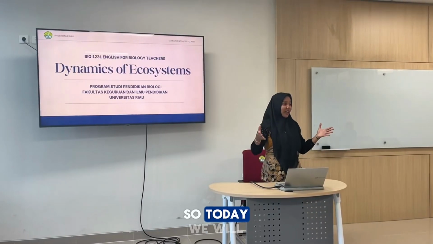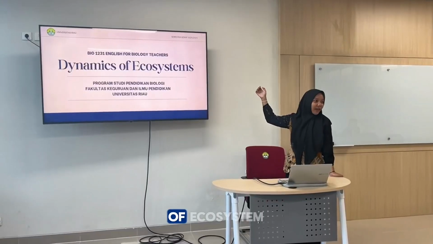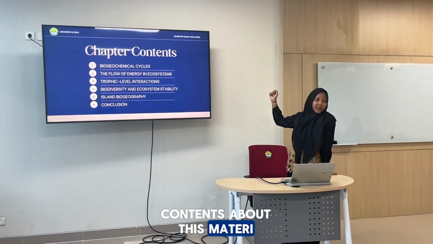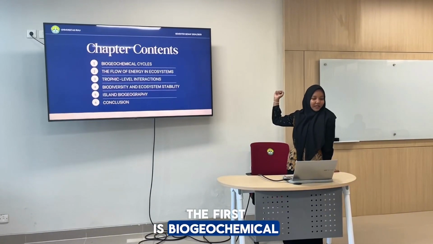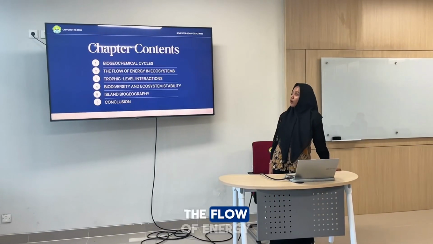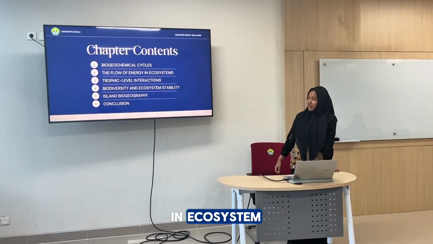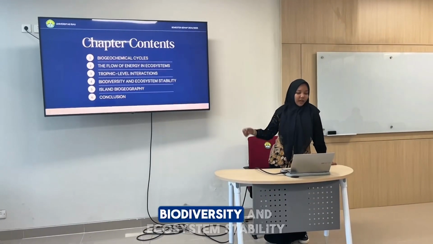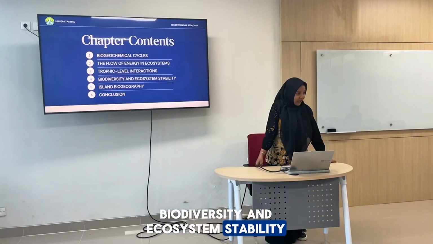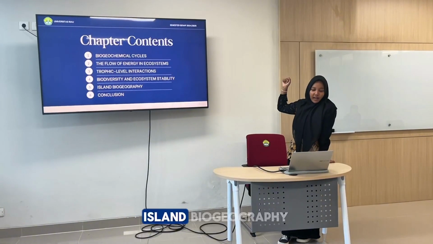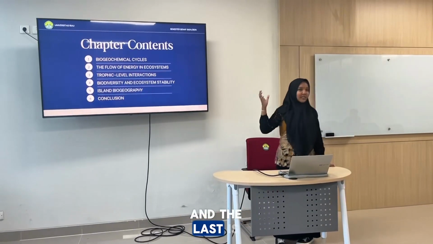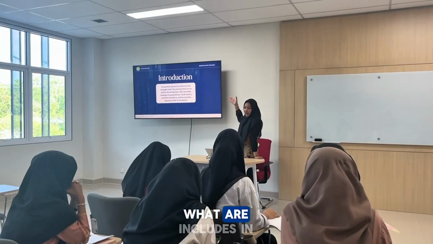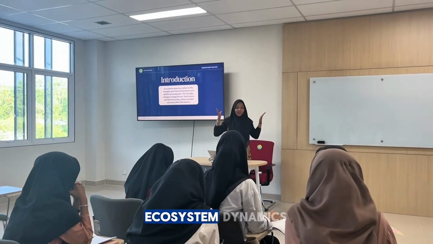Okay guys, so today we will study about the dynamics of ecosystem. Before that, we have 5 chapter contents about this matter. The first is biogeochemical cycles, the second is the flow of energy in ecosystems, the third is trophic levels interaction, the fourth is biodiversity and ecosystem stability, the fifth is island biogeography, and the last is we have a conclusion. Did you know, guys, what is included in ecosystem dynamics?